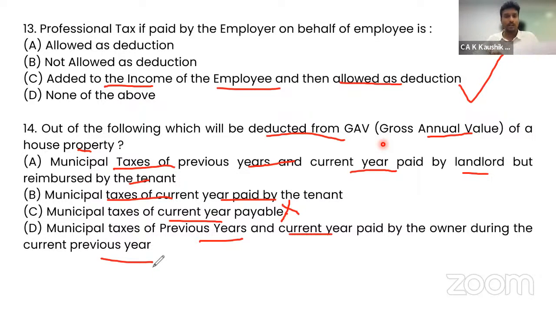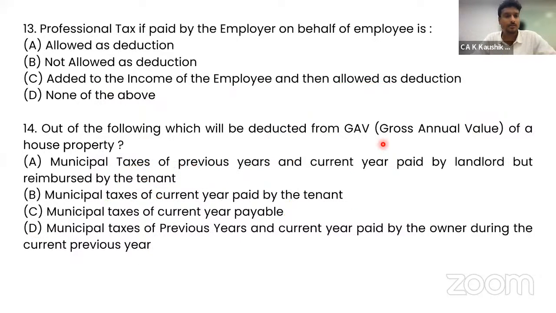If you see question 14, the correct answer will be D, because even if it is earlier year or the current year, the fact that it is paid in the current year will be allowed. Here, it is reimbursed by the tenant. If it is reimbursed by the tenant, it is not actually paid by the landlord, so this is also a wrong answer. If it is paid by the tenant, anyhow, it is not allowed. So this is question number 14.